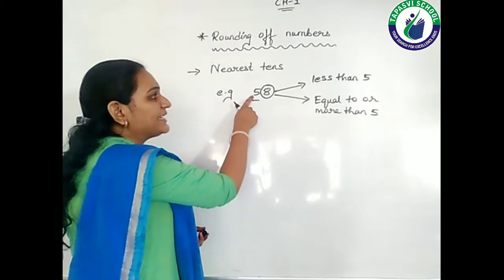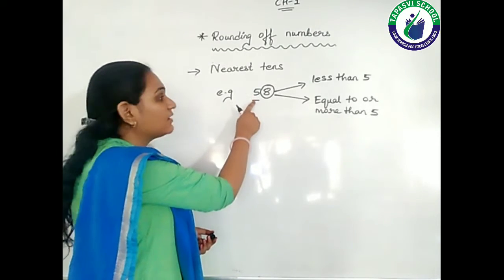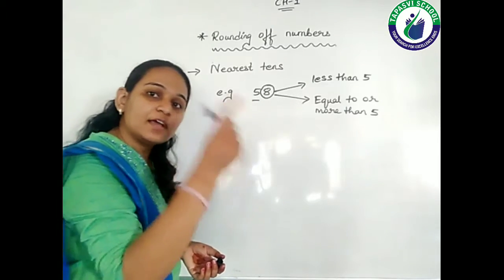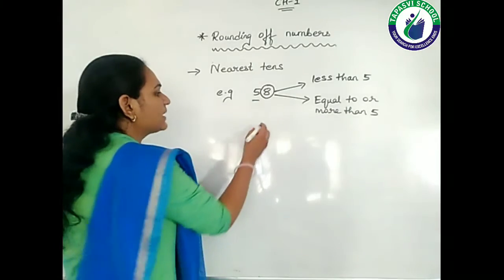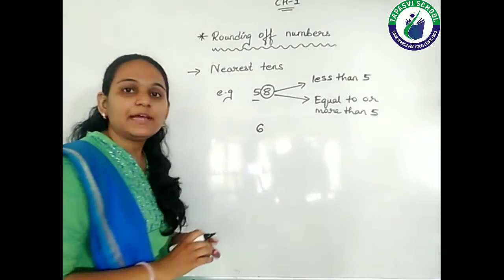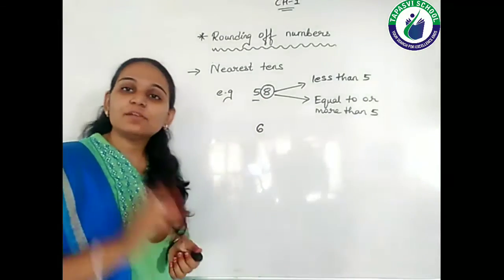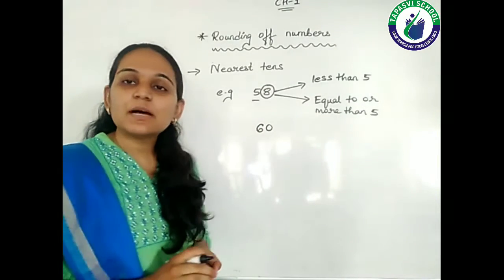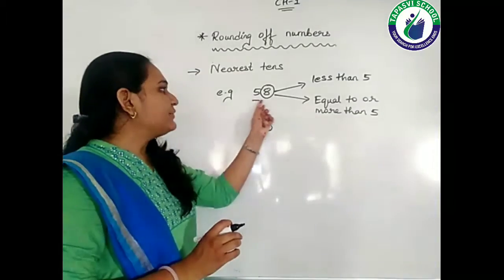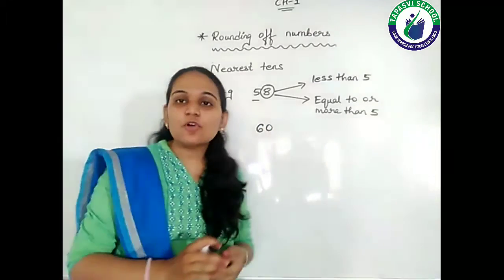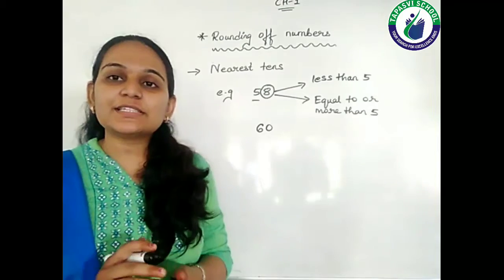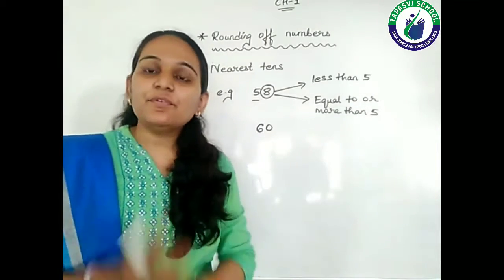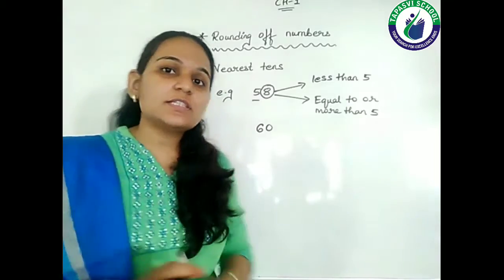Now if it falls under the second condition, you have to just increase the underlined digit by 1. So my 5 will become 6. Now what about 8? The 8 will become 0. So we can say that 58 rounded off to the nearest tens is 60. So 58 is closer to 60.